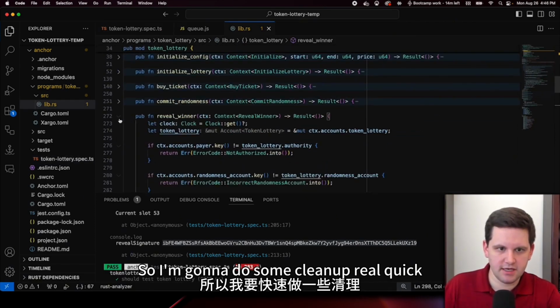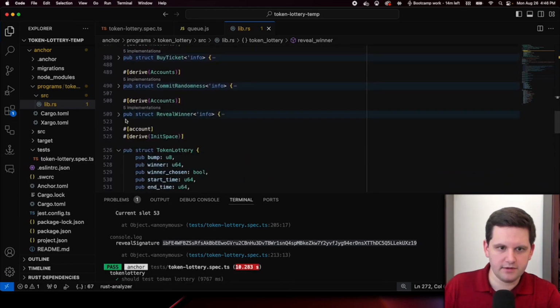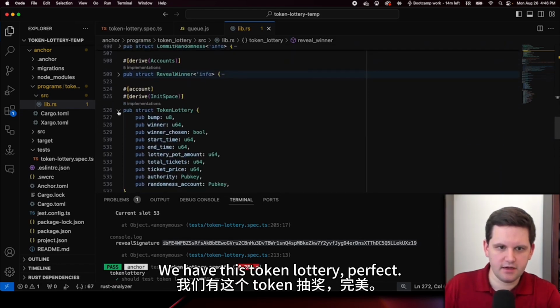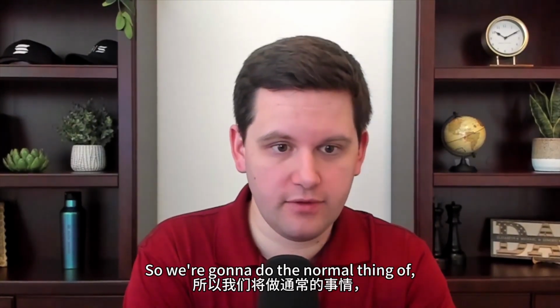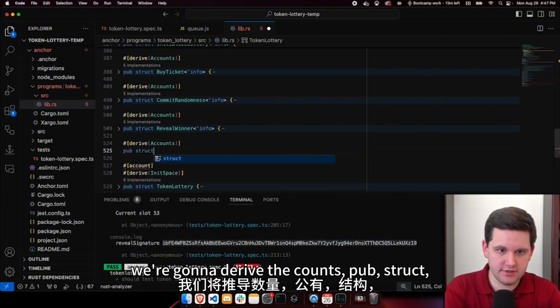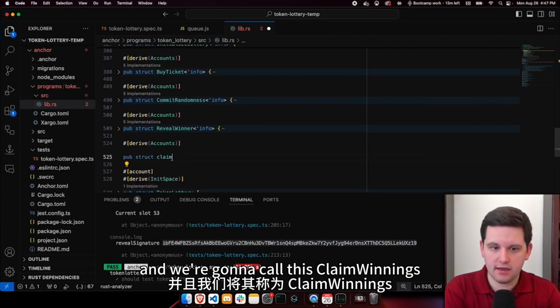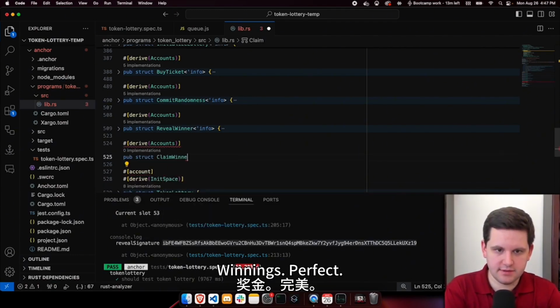So I'm going to do some cleanup real quick. We revealed. I already revealed. We have this token lottery. Perfect. A bunch of error codes. Okay, so we're going to do the normal thing of deriving the accounts. pub struct, and we're going to call this ClaimWinnings, with the right caps, winnings.